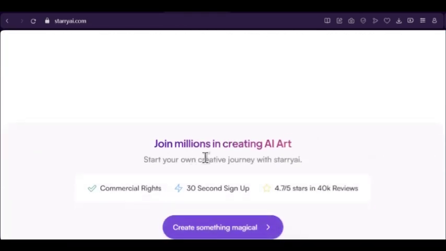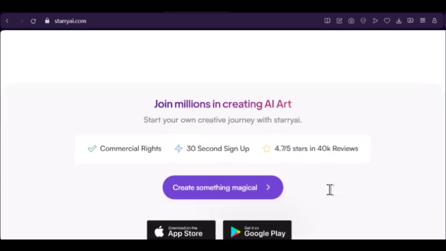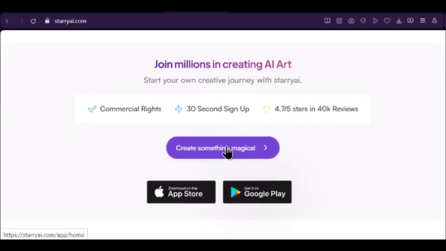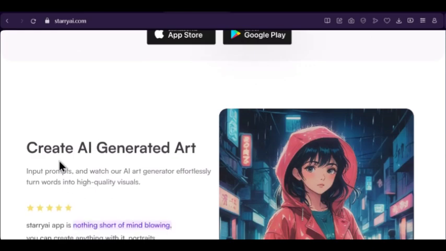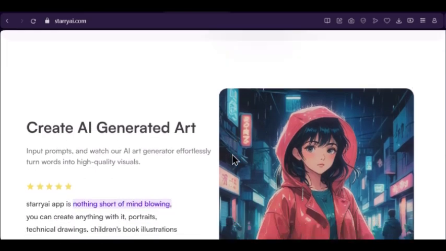Let's move on. You can join me in creating AI art, start your own creative journey with Starry AI. You get commercial rights except on sign up, 4.7 out of 5 stars and 40k reviews. Create something magical, click on this. It helps you to create AI generated art, you can see.